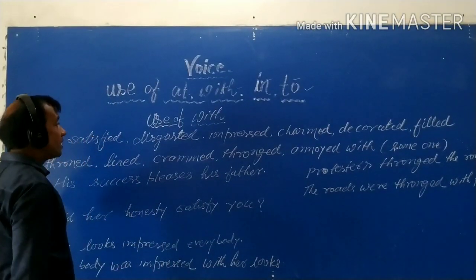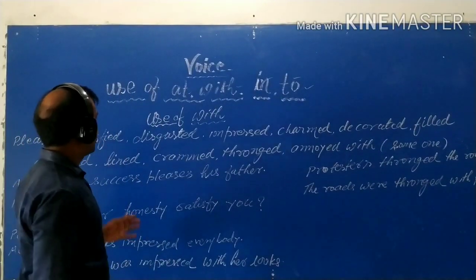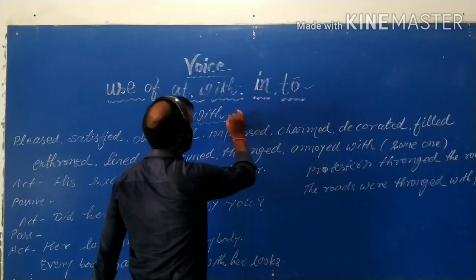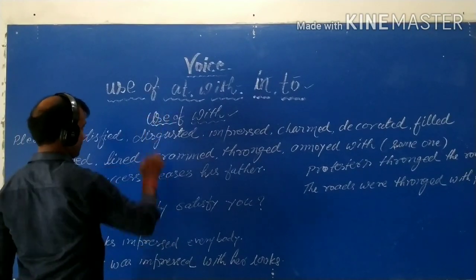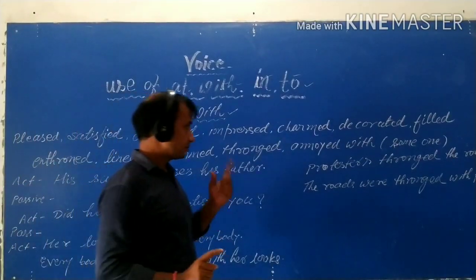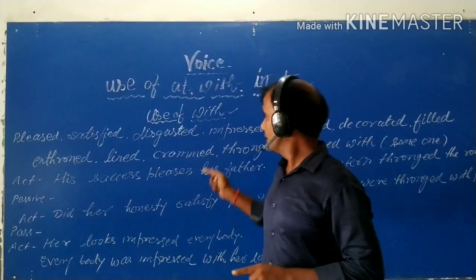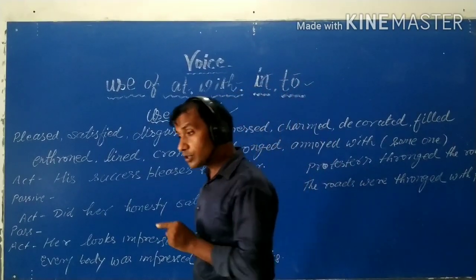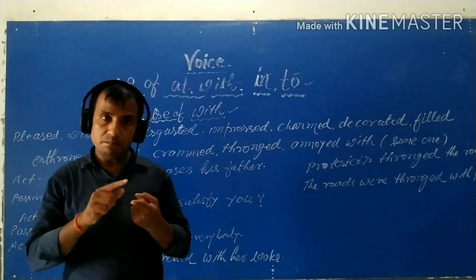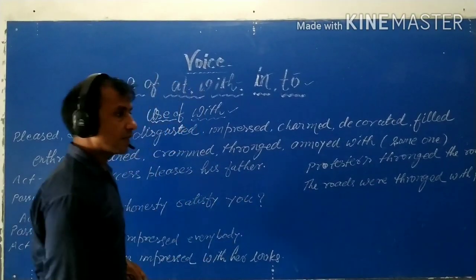Well, student, now use of with. Use of with. So I have explained at. Now I am going to explain with. So student, it is also more important. Like at.